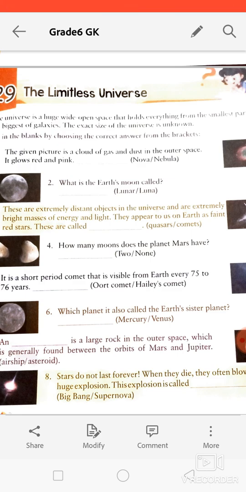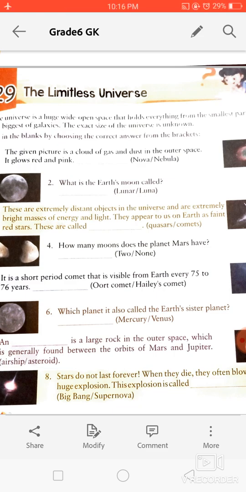So Venus is the right answer. Venus is also called the Earth's sister, not because it's similar to Earth in every way, but it is similar to Earth in size and mass only. Otherwise, this is a totally different planet. Okay, it is called Earth's sister because its size and mass are similar to Earth.